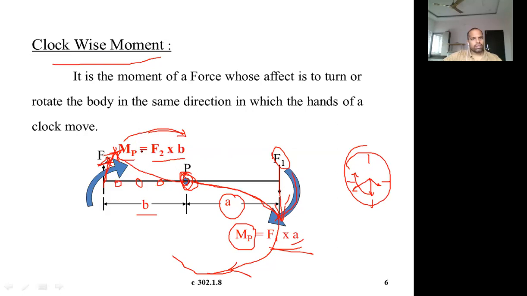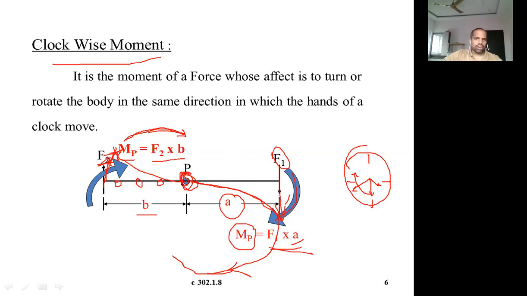And direction, whether it is clockwise or anti-clockwise, you have to decide. If it is in the same direction as the hands of your clock, then that is called clockwise movement. If it is opposite to the direction of movement of the hands of your clock, then it is called anti-clockwise movement. So this is how you have to decide whether it is clockwise or anti-clockwise.